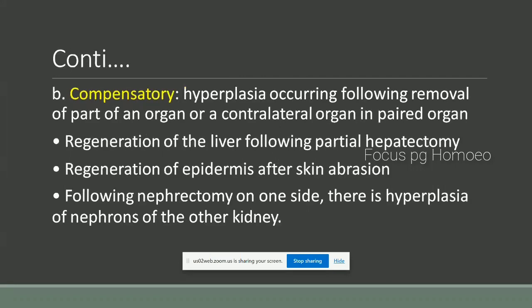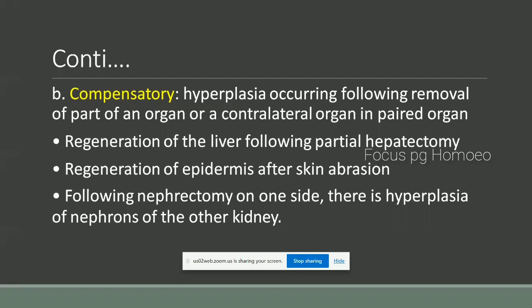Next is compensatory hyperplasia. It occurs following removal of part of an organ, or of one organ of a paired organ.